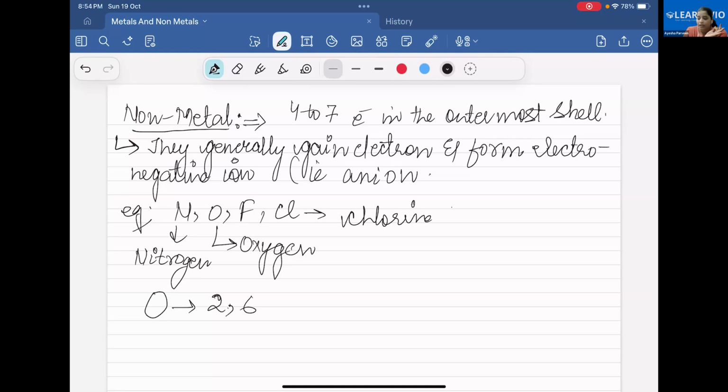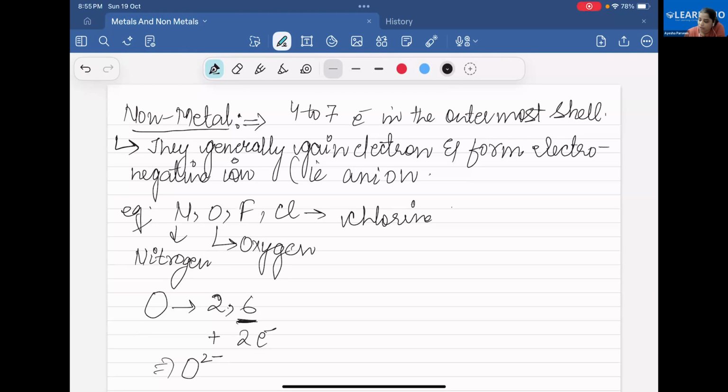Here it is 6. So to attain stability, it takes two more electrons and forms a negative charge, O minus 2. I told you that after removing one electron, there is a positive charge on the element. If an element takes two electrons or one electron onto itself, there will be a negative charge.